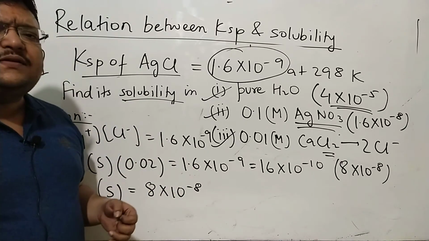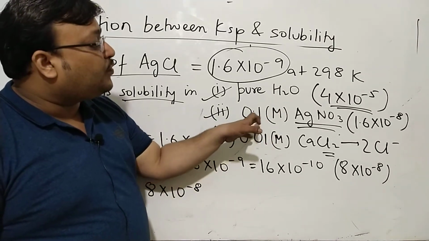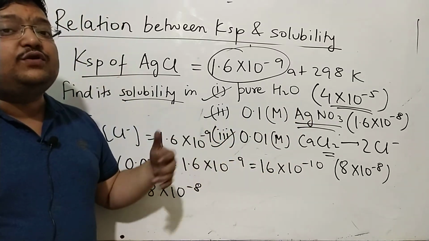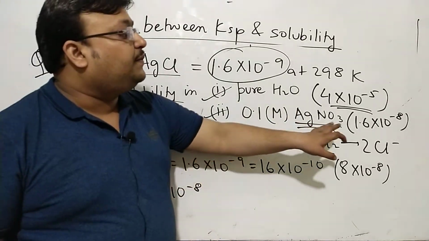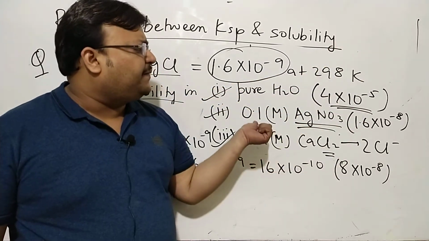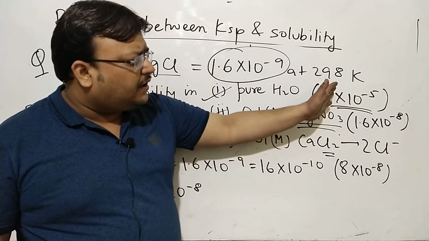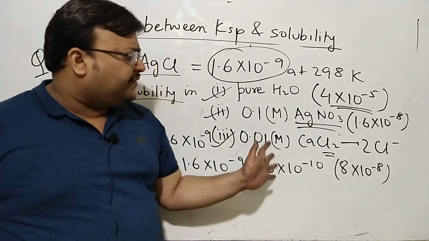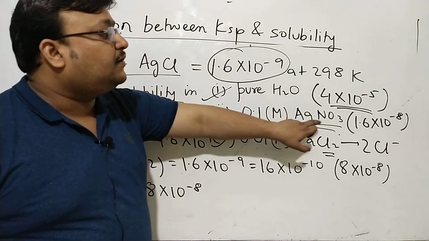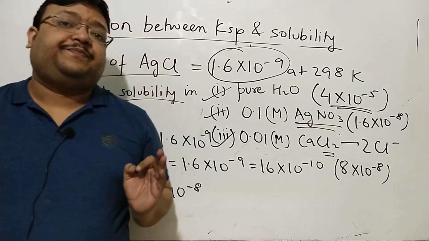And in solutions containing more common ions, see, 0.1 is more than 0.02, the solubility will be lesser. It dipped almost 1000 times in 0.1 molar Ag plus and it dipped again almost 1000 times in CaCl2. But here, because you had more count of common ion, the solubility was lesser.